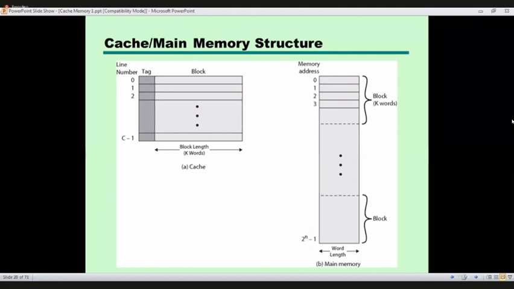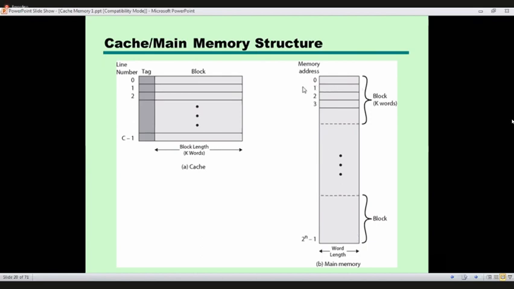Not only the cache memory structure, cache and main memory structure. Now, first we look into the main memory. Consider this is the main memory. Main memory is divided into small pieces, parts. This division is only logical, not physical.